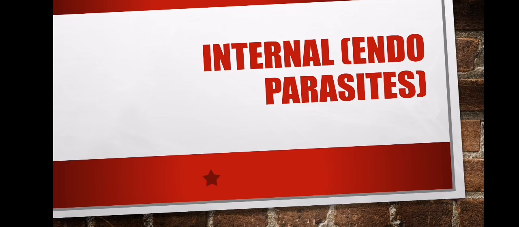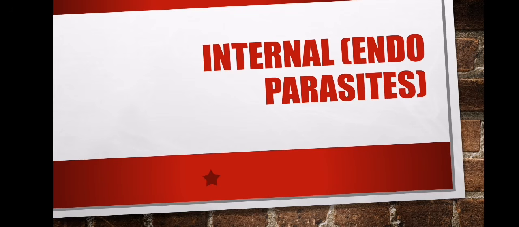So in this section that we are starting now, we will look at those parasites, but for now we will start by looking at internal parasites. It's very important for you to understand the differences between internal parasites and external parasites.